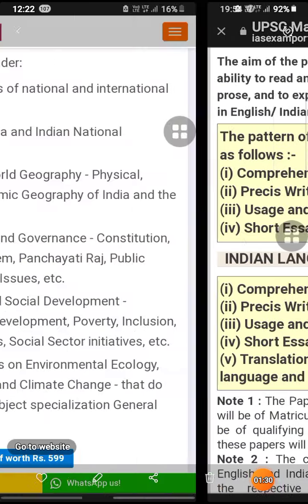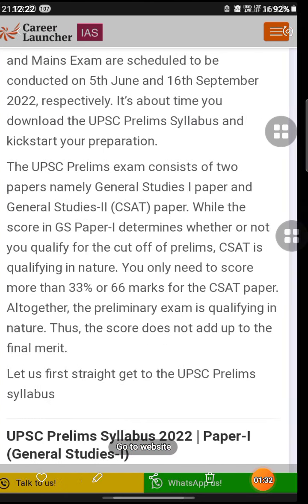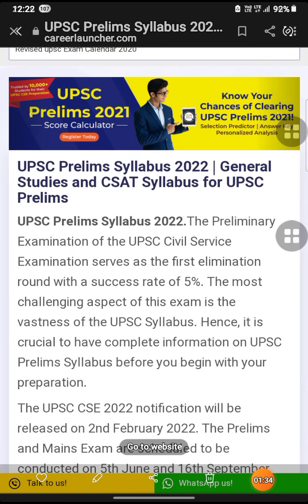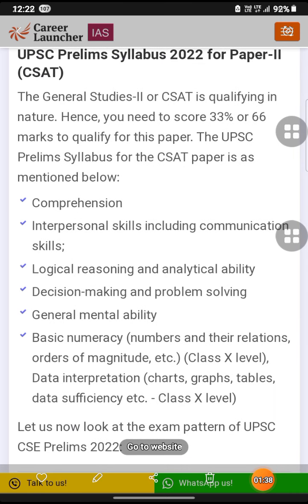Okay. Now we are going to discuss the prelim syllabus. Prelim syllabus, first of all, we are discussing the CSAT paper 2 syllabus. Paper 2 is General Studies 2, or CSAT, which is qualifying in nature. Here you need to score 33% marks or 66 marks to qualify for this paper.